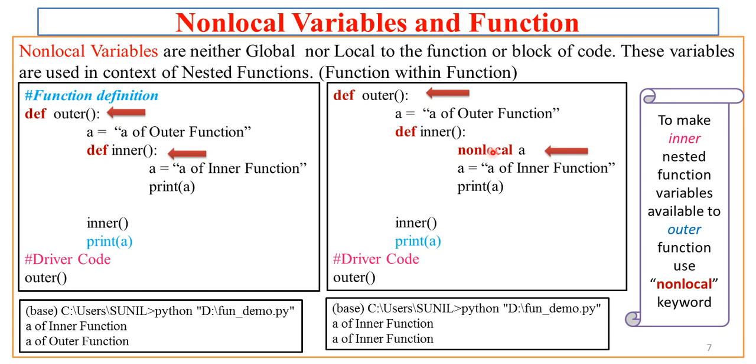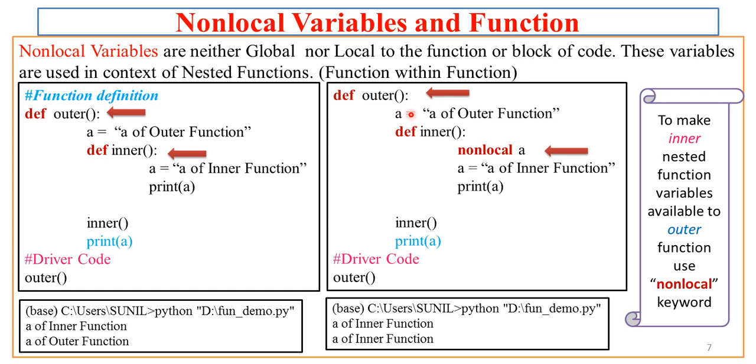What this statement will tell Python is that this A which is nonlocal, that means this particular A, earlier was neither global nor local to the outer function, because whatever A we have defined, A of outer function is local to outer, and there is no A defined outside the outer function.